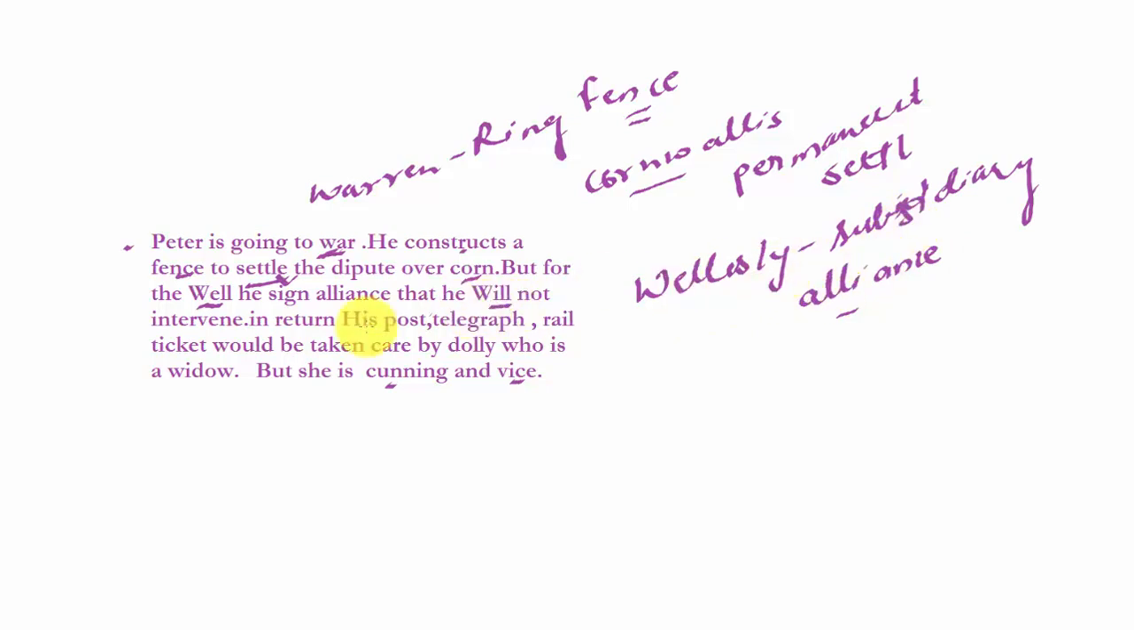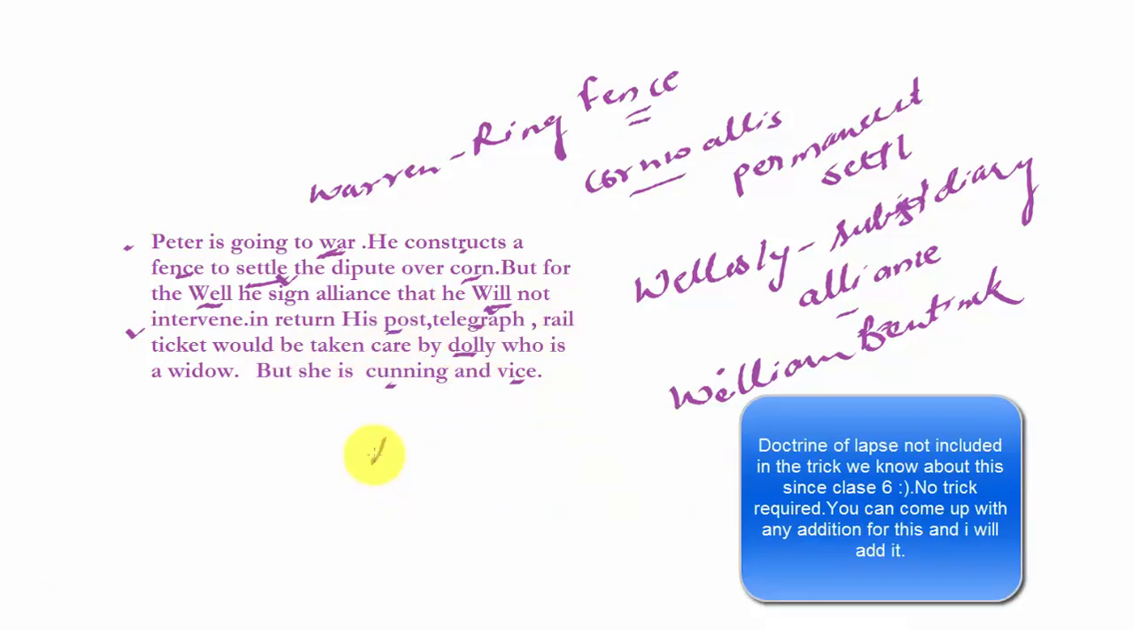He will not intervene. From Will, William Bentinck and his policy of non-intervention and non-aggression. So he will not intervene means William Bentinck's policy of non-intervention. In return, his post, telegraph, rail ticket would be taken care of by Dolly. From Dolly, you can remember Dalhousie. Dalhousie initiated post, telegraph, railway line, etc.